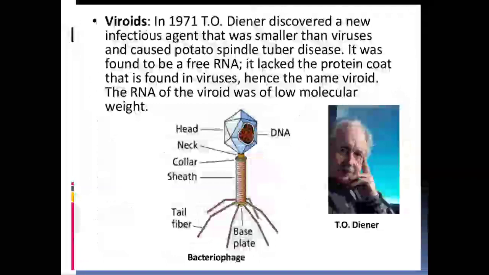There is only free RNA, and it lacked the protein coat. No protein is there, only free RNA is there, unlike what is found in viruses. Hence the name viroid was given by Diener. The RNA of the viroid was of a very low molecular weight.